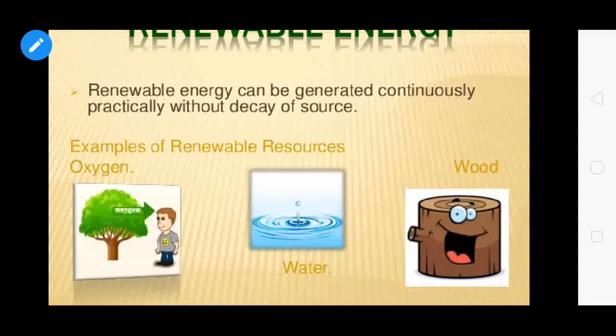That means the sources of energy which are continuously produced and are naturally refilled or restored on a human time scale are called renewable sources of energy. And these renewable sources of energy are virtually inexhaustible.